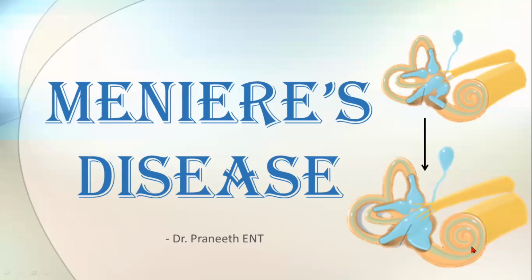You all know your cochlea is concerned with hearing, and your vestibular part containing the saccule, utricle and semicircular canals is concerned with balance. So mainly in Meniere's disease, the patient will have two symptoms: hearing loss because of cochlear malfunctioning and vertigo because of vestibular malfunctioning. You can also see there is endolymph overproduction inside the membranous labyrinth, and the endolymph is causing a bulge over here.